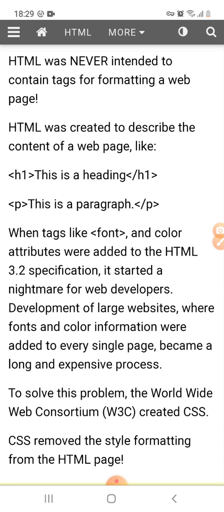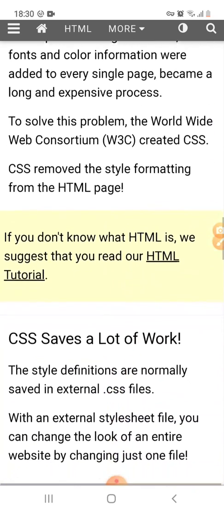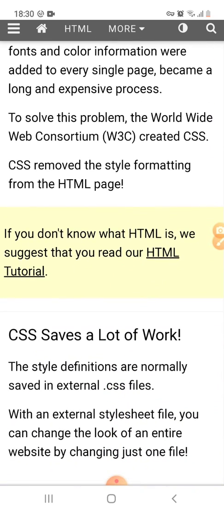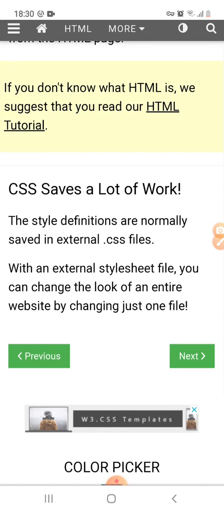So development of large websites where fonts and colors information were added to every single page became a long and expensive process. To solve this problem, the World Wide Web Consortium created CSS, and CSS removes the style formatting from the HTML page. So CSS saves a lot of work. It means we mention style once and then it can be reused in many web pages.